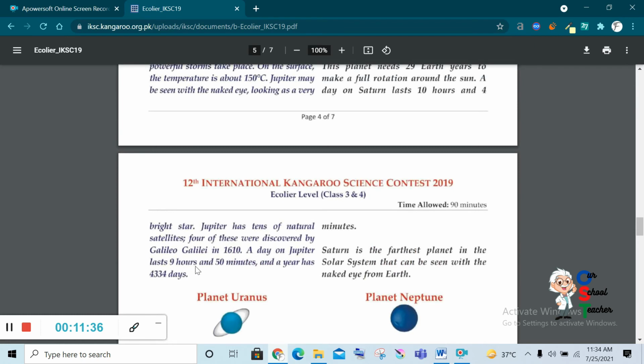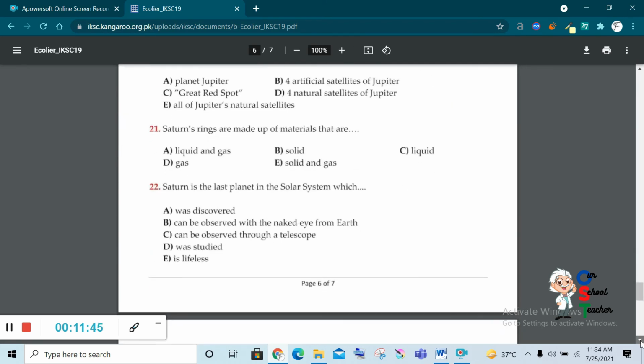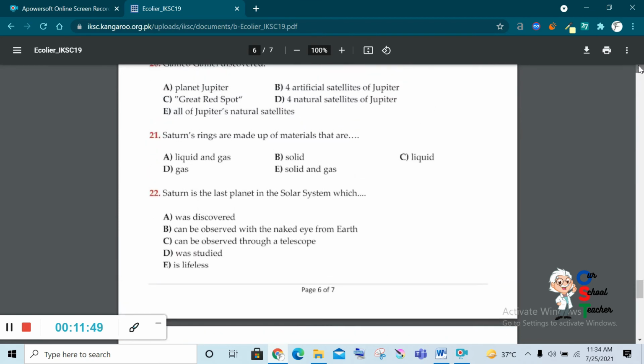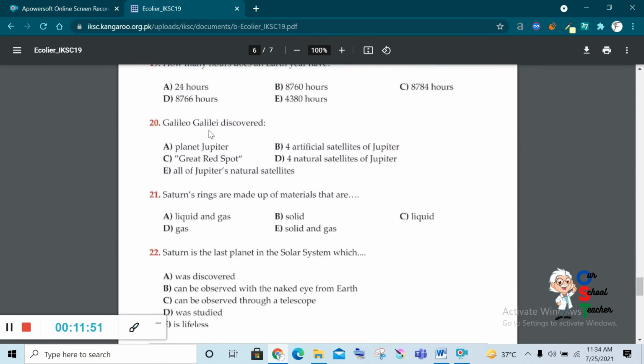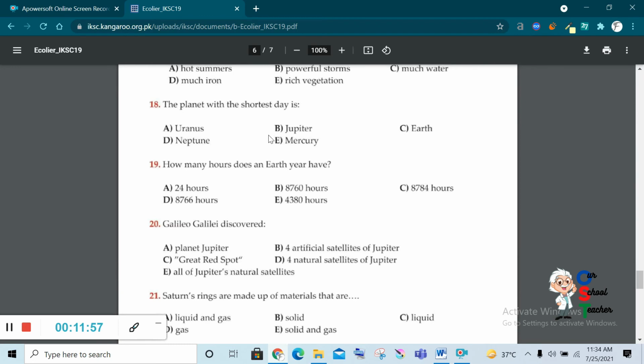A day on Jupiter is 9 hours and 15 minutes. It means it has the shortest day. The planet with the shortest day is Jupiter.